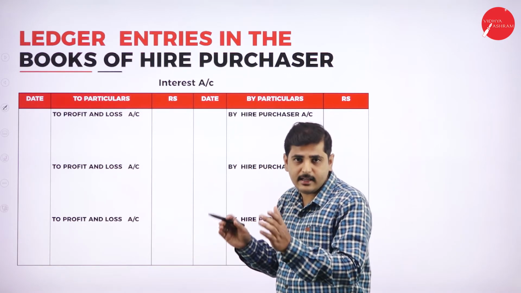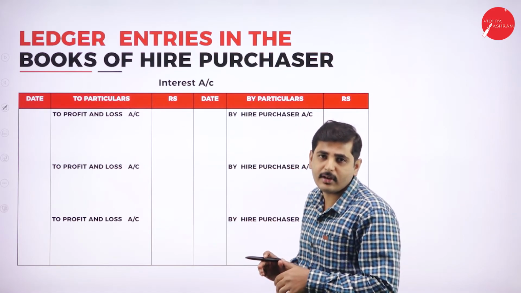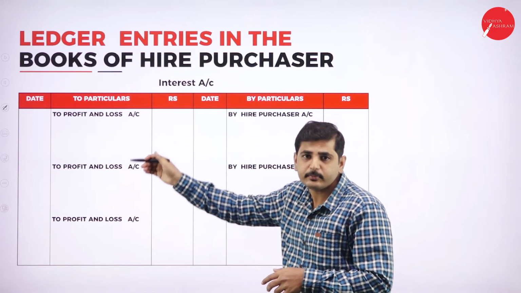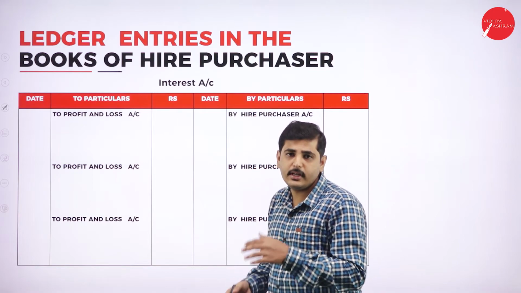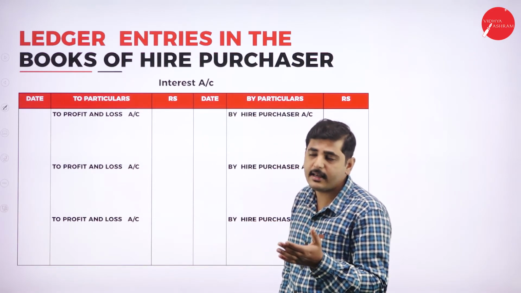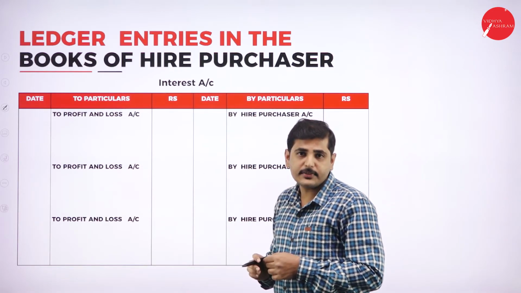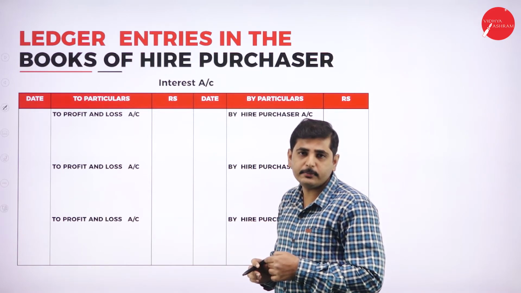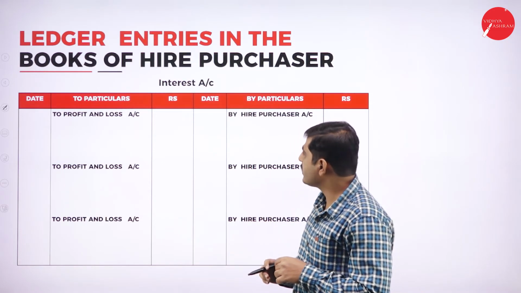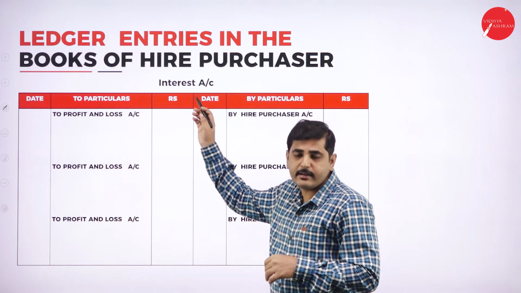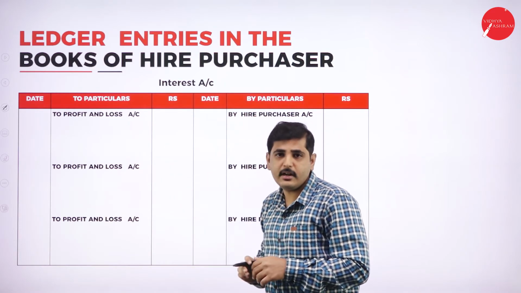The same way, at the end of the year, we have to transfer this interest to profit and loss account. Here, for the hire seller, interest is a profit. That's why he will transfer this profit to profit and loss account. So the journal entry is interest account to profit and loss account.